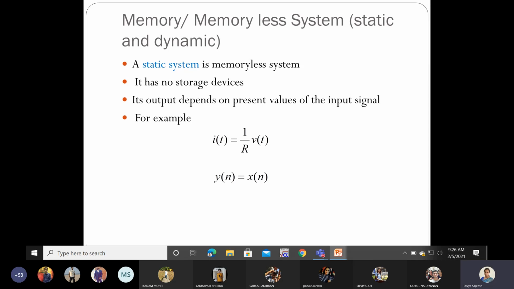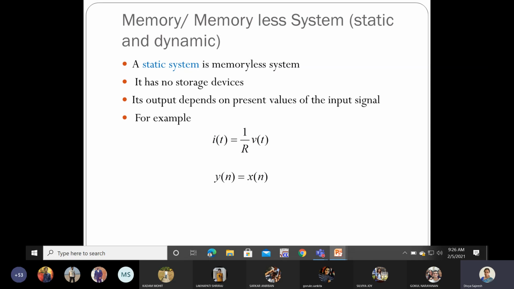Now let us go to the next category, that is memory system and memory less system, or I can tell the memory less system as static and the memory system as dynamic. A static system is a memory less system. Such systems will not have any storage devices.